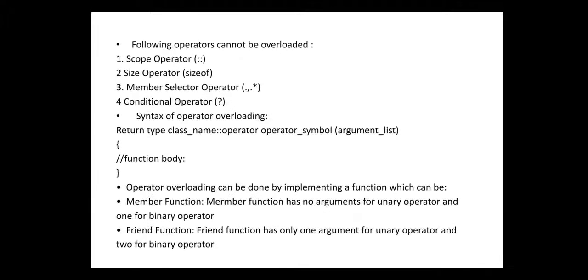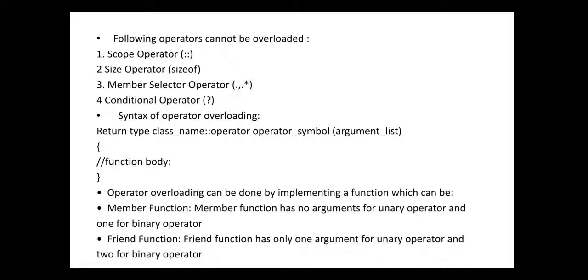Next, the following operators cannot be overloaded. One is the scope resolution operator, another is the sizeof operator, then the member selection operator, that is the dot operator, the dot pointer operator, and the conditional operator. All these operators cannot be overloaded. Syntax for operator overloading: return type, class name, scope resolution operator, then the operator keyword and the operator symbol which we want to overload, and after that the argument list and function body.